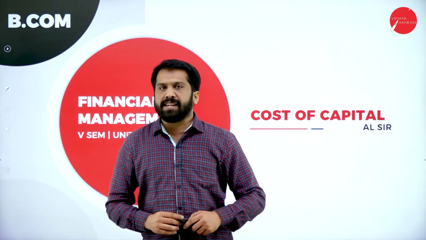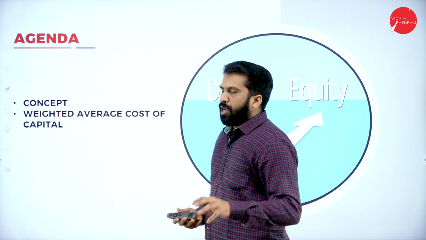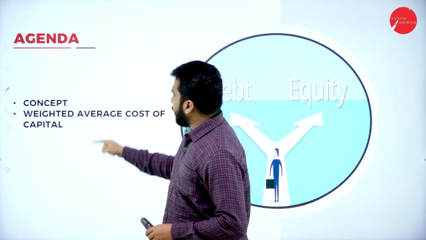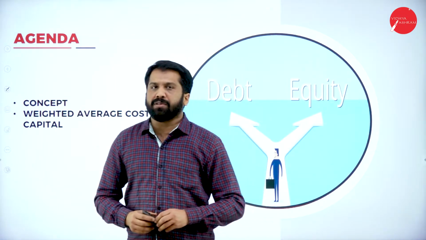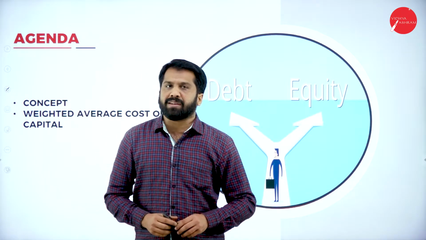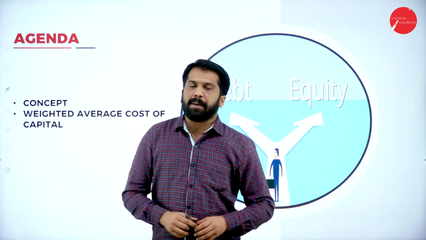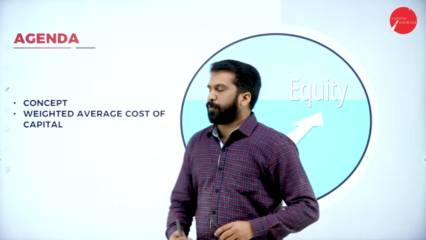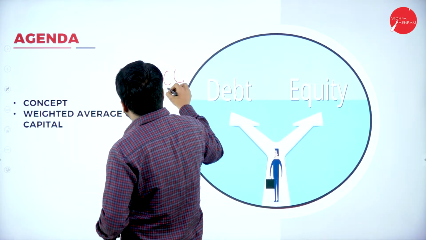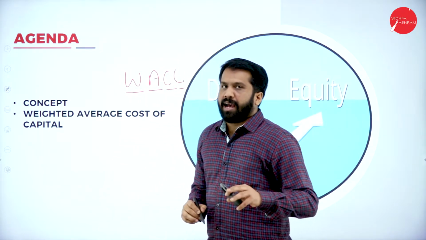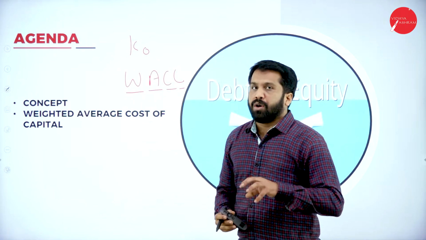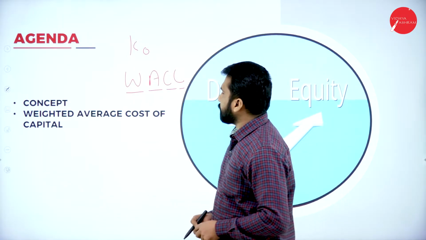Now, what is the agenda for the day? The agenda is very simple. We will understand the concept. Along with the concept, we will also work out the weighted average cost of capital, so that you will understand better. It is a complete 15 mark problem. We also call this WACC. What is this? Weighted average cost of capital, and it is nothing but your overall cost of capital. O stands for overall cost of capital.